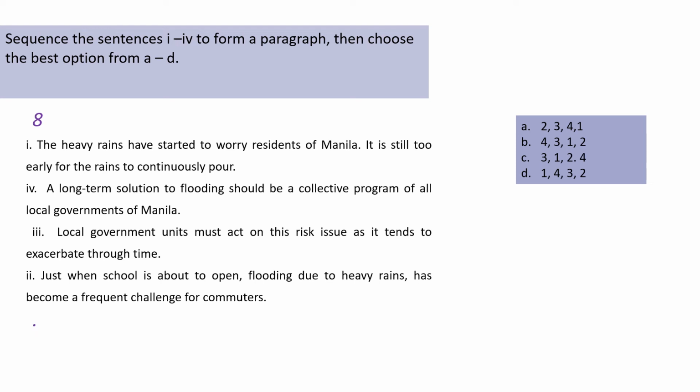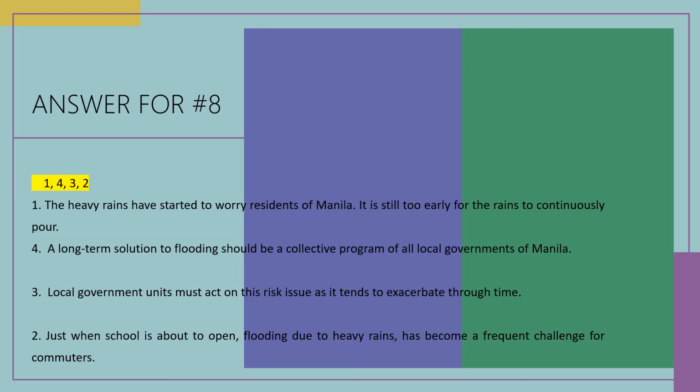Number 2 cannot also be a first statement. Okay. Number 4 cannot also be a first statement. Okay. So for number 8, our first statement will be number 1. Let's reveal the sequence. It will be 1, 4, 3, and 2.